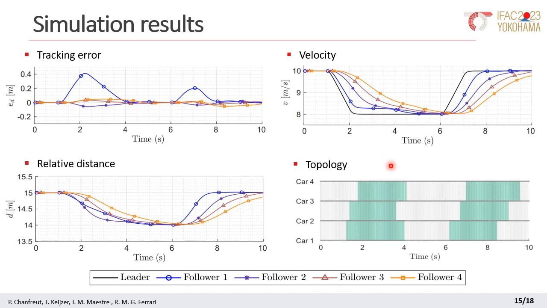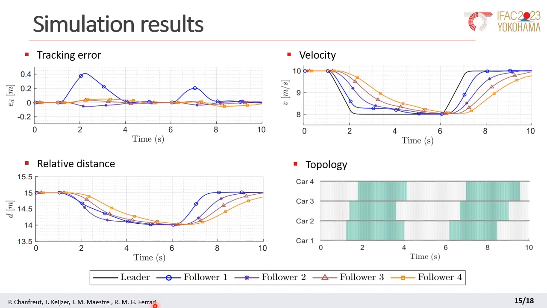Here at the bottom right, we also show the evolution of the network topology, where the green lines indicate the enabled links, and the gray lines are the opposite. As can be seen, a decentralized operation is promoted when the tracking error and the relative velocities are small, reducing the coordination burden and thus the exchange of data between the cars and the coordination effort.